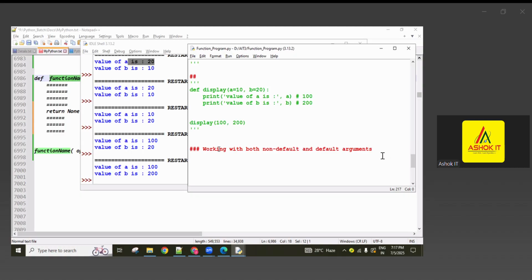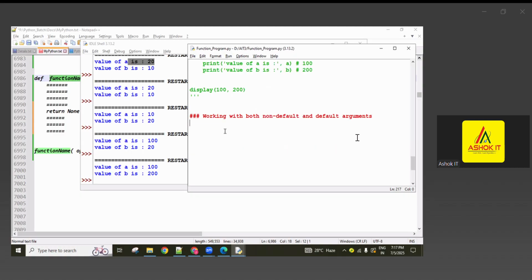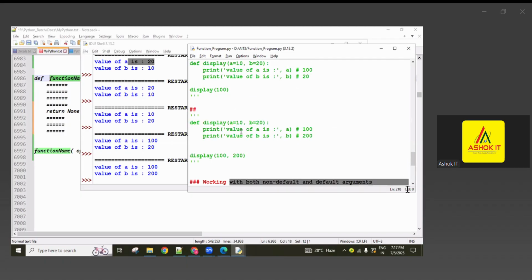Okay, so remember. I'll stop here this session. We'll continue on Monday, guys. We'll continue in the Monday session. Working with both non-default and default, combination of both we will do.